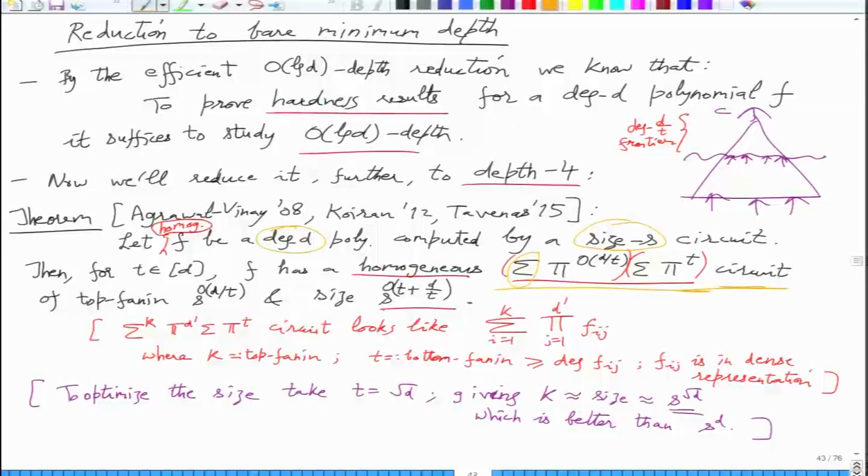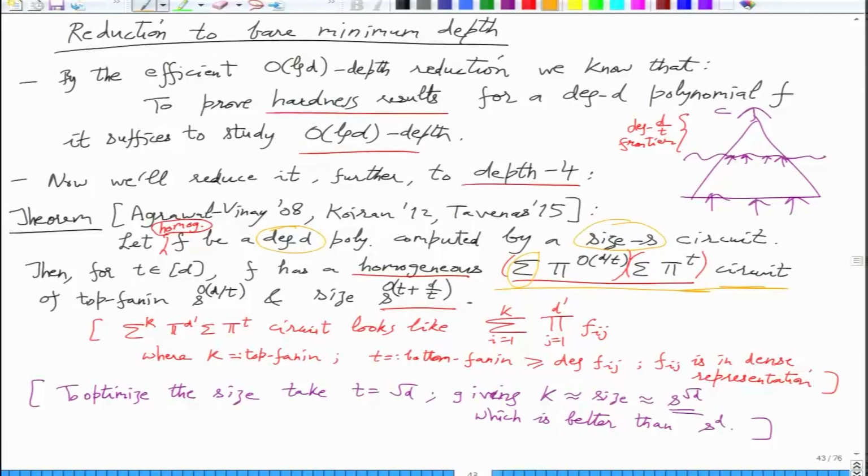You can obviously write down a small circuit, but when you squash it down to depth 4, the homogeneous sigma pi representation with square root d fan-in will be s to the omega square root d. So this big O actually becomes a theta for that specific problem of IMM. We'll do that after the mid-sem as a lower bound result.